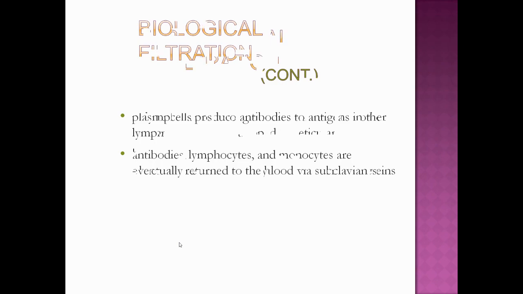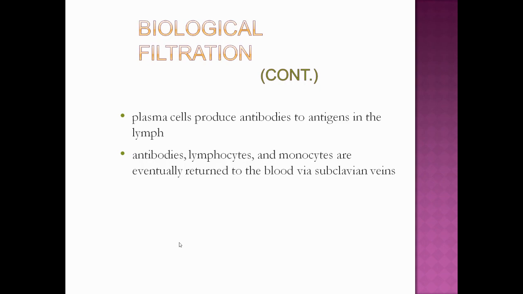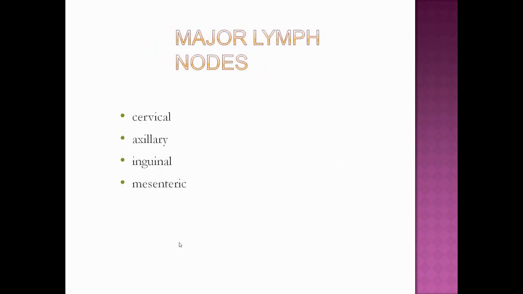So when the lymph goes into the lymph node, there will be some bacteria or germs that will be trapped by the reticular fibers, and they will be phagocytized by the macrophages, and antibodies are produced by the plasma cells against the antigen present in our lymph, and then these antibodies, lymphocytes, and monocytes are returned to the blood through the subclavian vein.